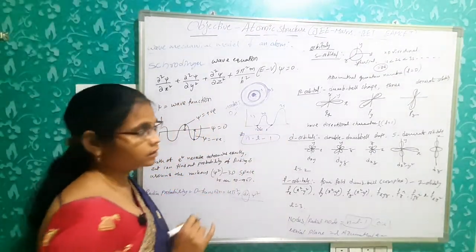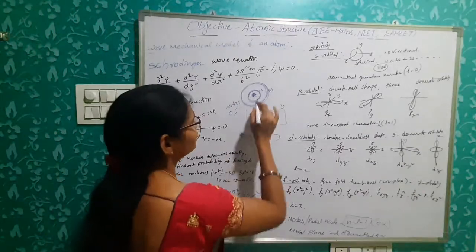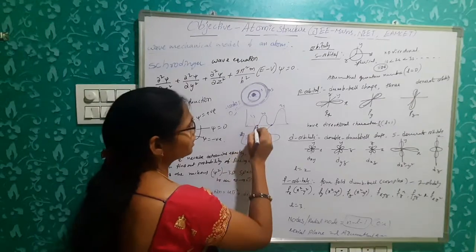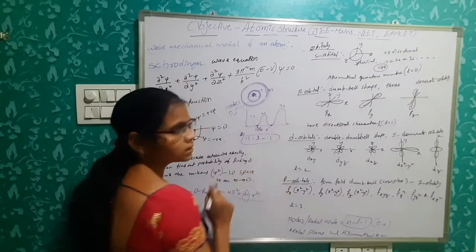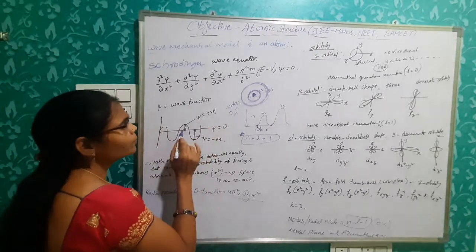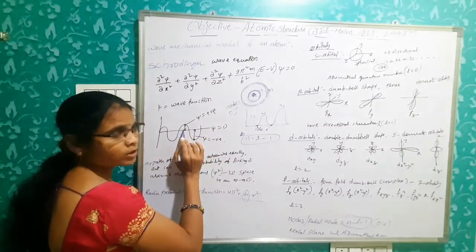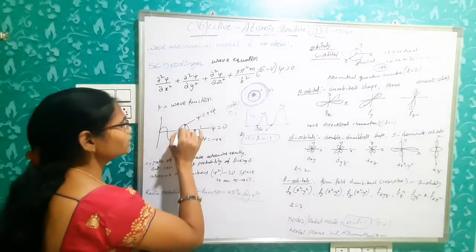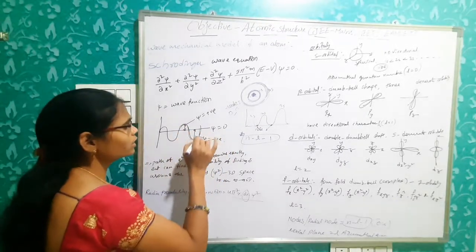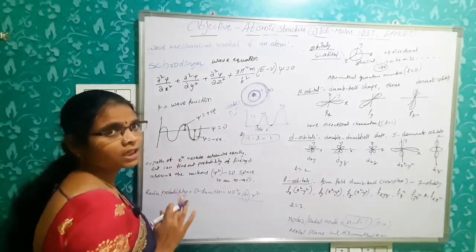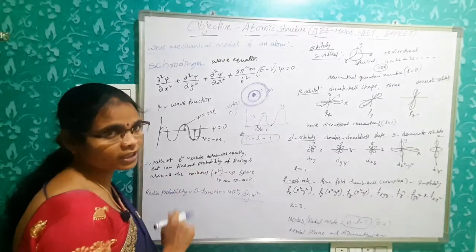Okay. So next, suppose you want to draw the curves. So this is for the 1s orbital, 2s orbital, 3s orbital. Okay. Simply, where the psi value is above the axis it is positive, below the axis negative, along the axis 0. So simply the peak of the curve can represent the probability of finding electrons at that region, at that space.